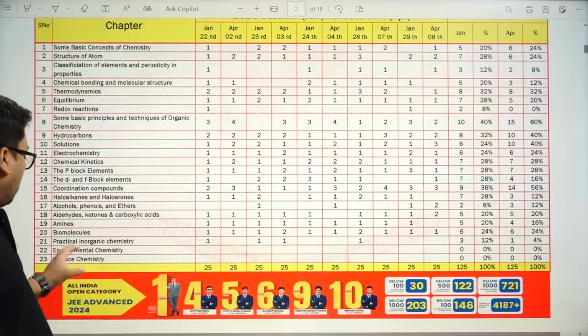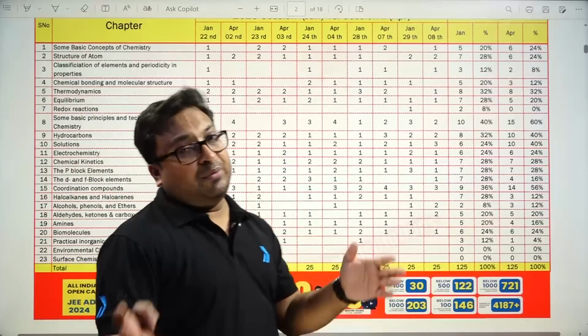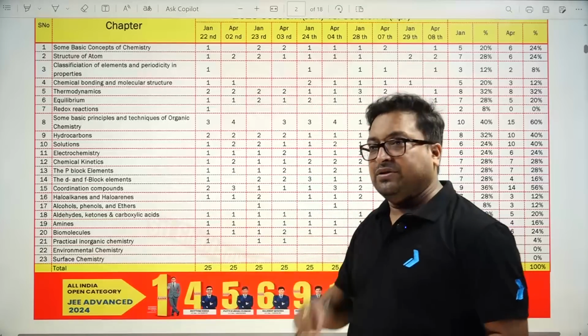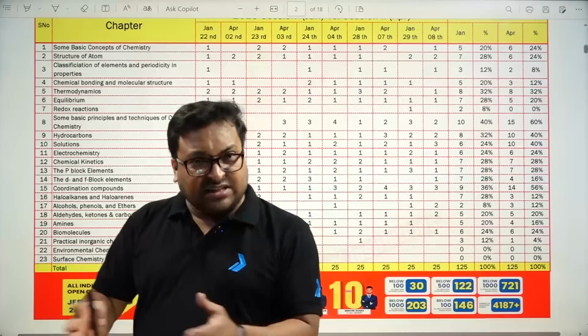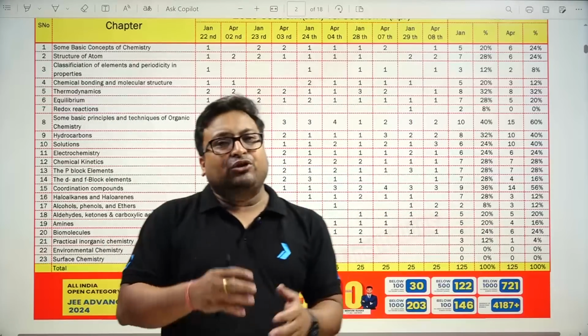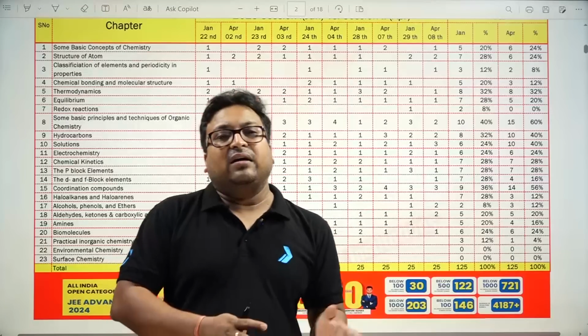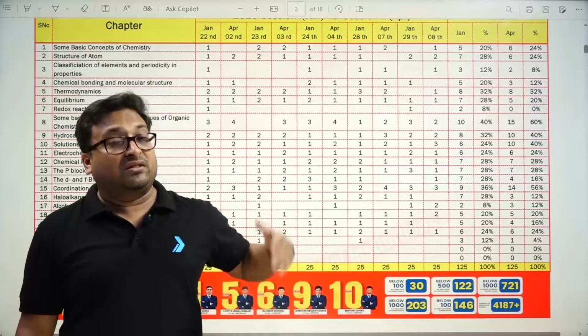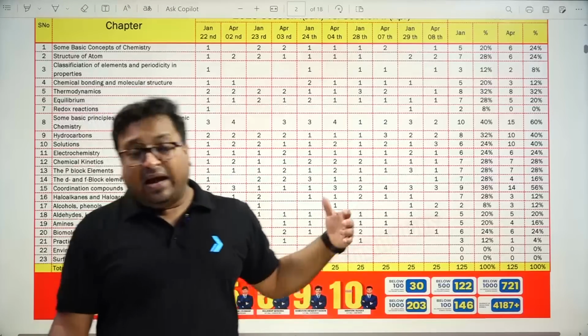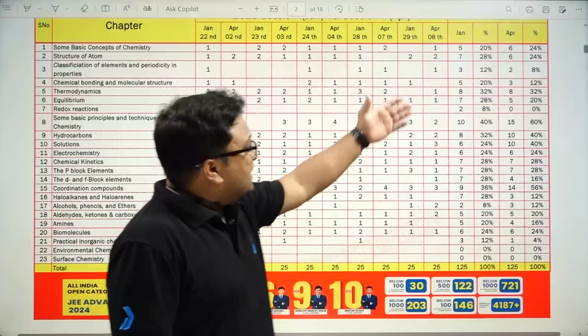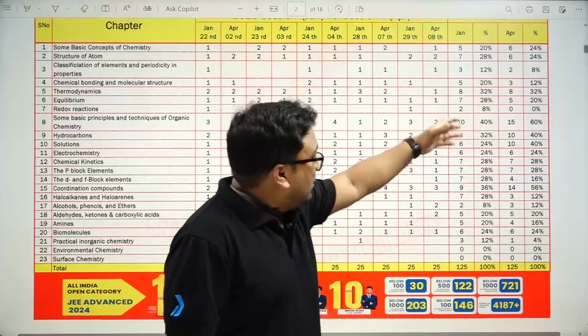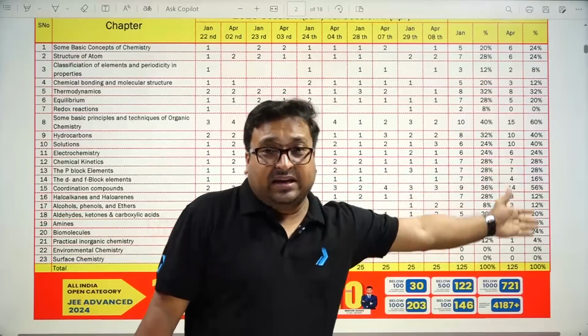And again there was no question from the deleted topics, environmental chemistry and surface chemistry. So this was the quite a variation of the chapters. You can see which chapter has the highest percentage of questions in the April attempt and January attempt. So in this segment you can see a little bit quite higher percentage from organic chemistry.